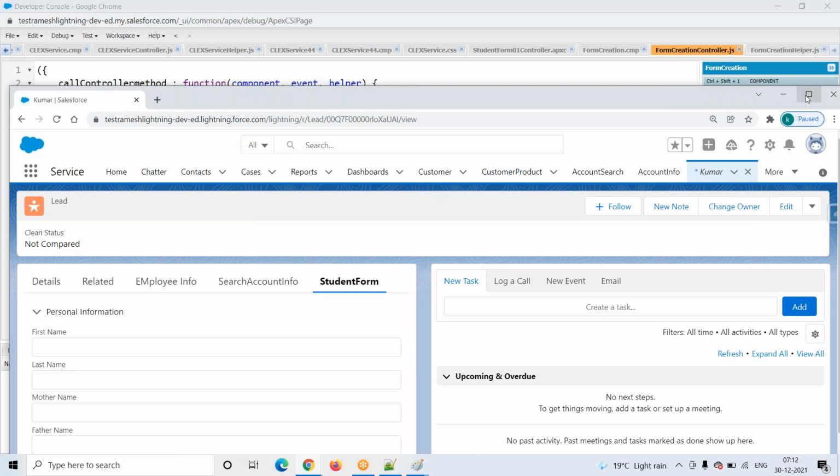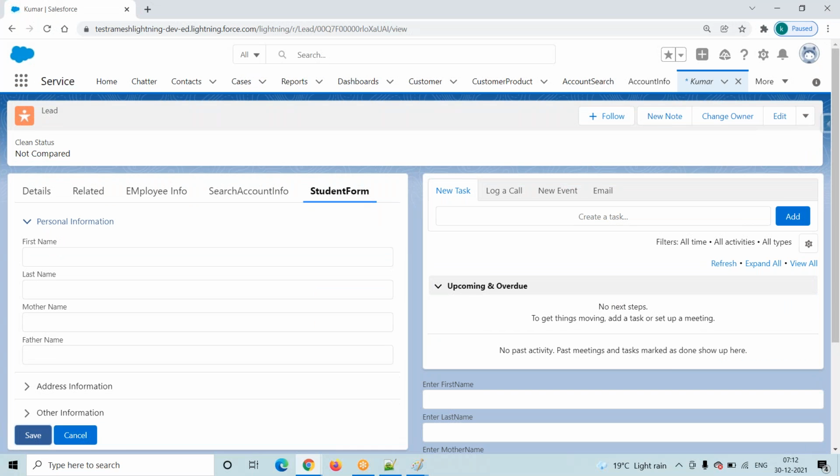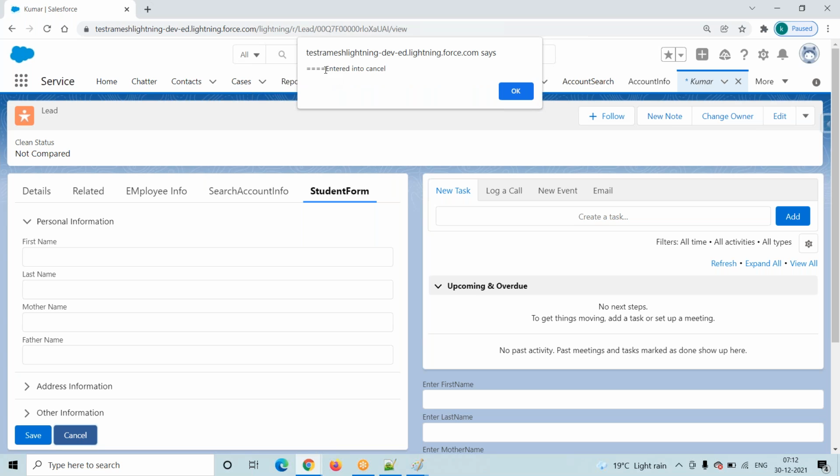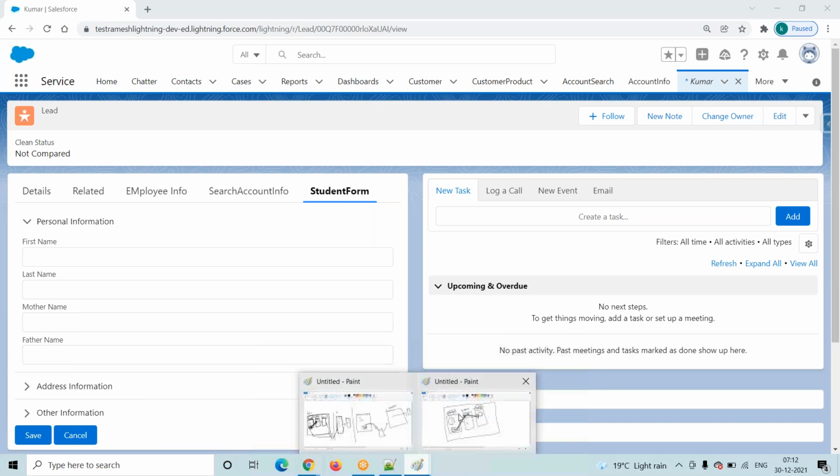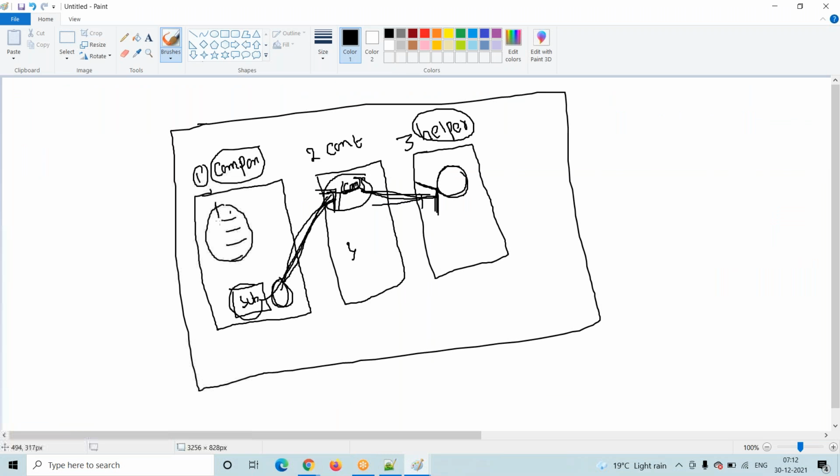Yes, we are guaranteed. So our request is going in sequence, from the component to the controller, and then to the helper. Now coming to the cancel, click on this one. Yes, entered into cancel. Click on this one, it enters into helper. So we are guaranteed, right? We are collecting the data from the user. When any user clicks on this button, I am passing my request to here, and from here I am passing my request to the helper, right?